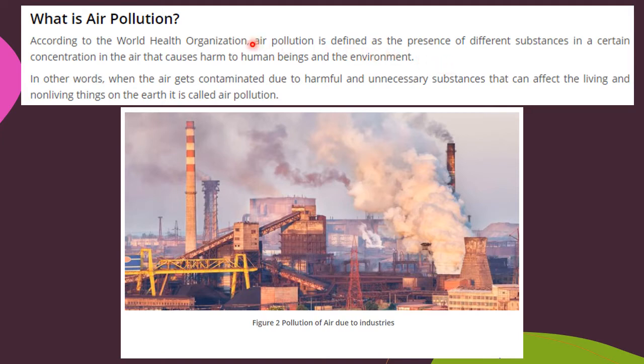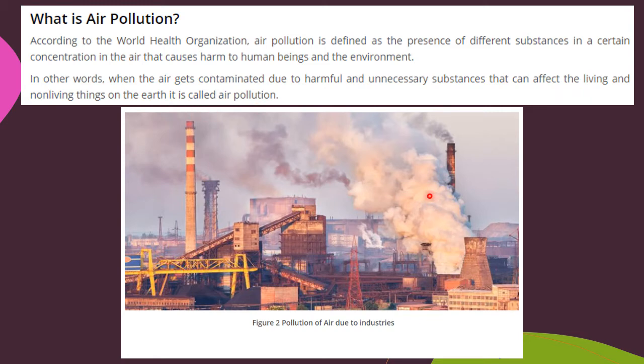Or in other words, air gets contaminated, which means the air is mixed with some harmful and unnecessary substances, and due to this mixing or contamination, it affects the living things and the non-living things on the earth. Can you see this diagram?